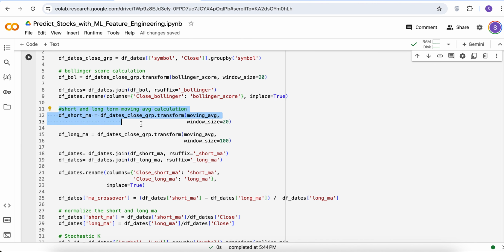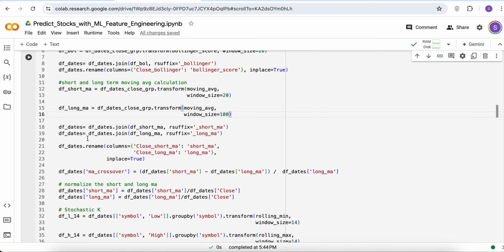So we construct a short moving average and a long moving average. In trading, people generally look at the 20 SMA or 100 SMA. Those are things that you would hear. That means the 20-day simple moving average and the 100-day simple moving average, and those are what we are calculating here. And then similarly, we join it to the original data frame. And then finally, we want to calculate the crossover. People want to know if the short moving average is larger than the long moving average, which means that the stock has momentum. Its short-term moving average is much larger than its long-term moving average.